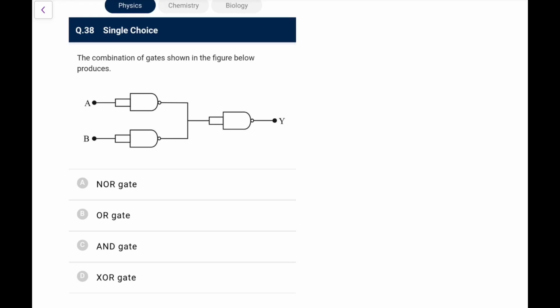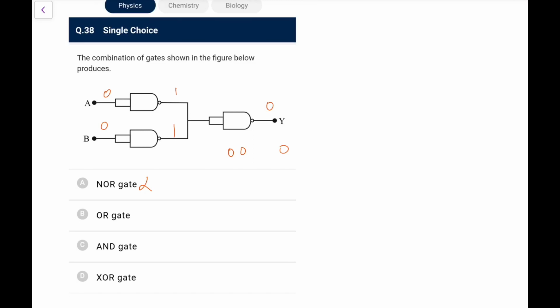This is what we can say. This is NAND, NAND, NAND if you arrange it. Let's say I'll do it by the truth table, because I don't prefer the boolean one. So 0 0 will be 1 and 1, 1 and 1, AND gives 1, so NAND would be 0. So 0 0 will be 0, so no NOR.